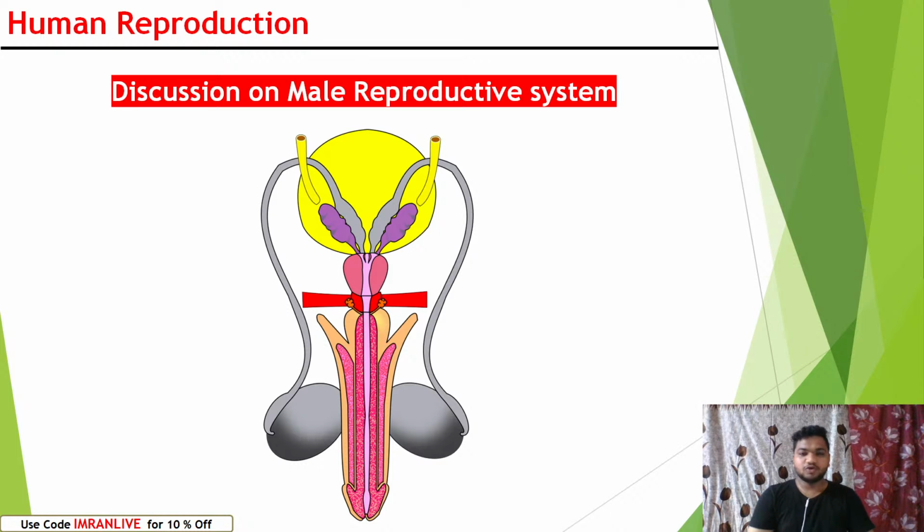We are dealing with human reproduction. In previous classes, we discussed the male reproductive system. In that class, we discussed the testes, the major site of sperm production, and how it occurs, spermatogenesis. In this session, we will go forward and completely know the secondary sex organs in male.